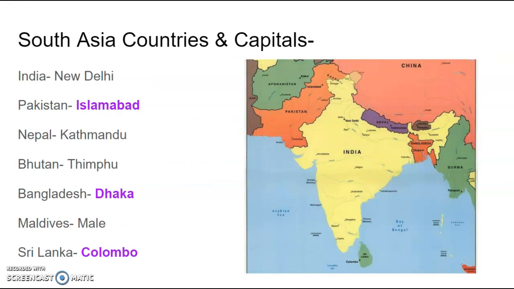Moving south and looking at Southern Asian countries, we're grouping them together as a group of 7. India, its capital is New Delhi. Pakistan, its capital is Islamabad. Nepal is Kathmandu. Bhutan is Thimphu. Bangladesh is Dhaka. Maldives is Male. And Sri Lanka is Colombo.